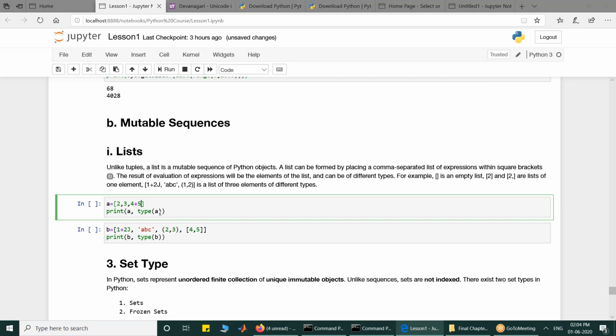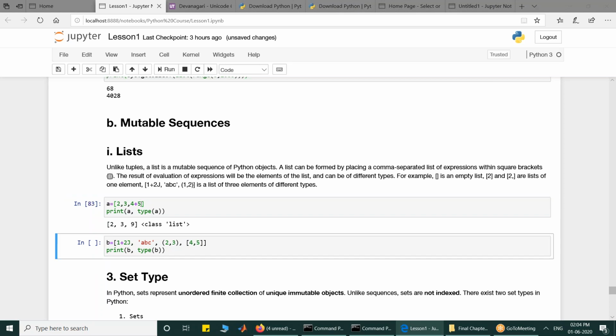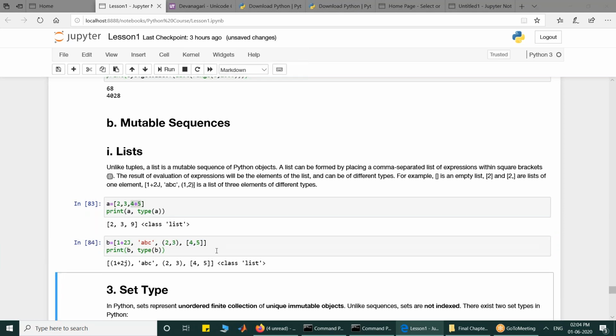If I do that, it is evaluated and becomes 9, and because it is within square brackets, it becomes a list. Similarly here I have created a list with a complex number, a string, a tuple, and another list.